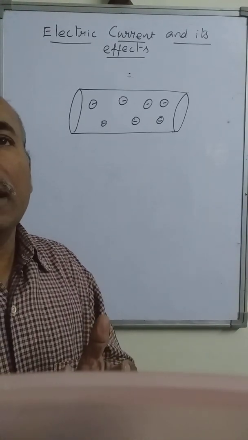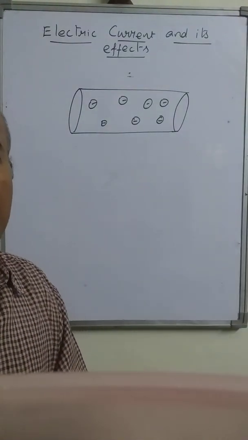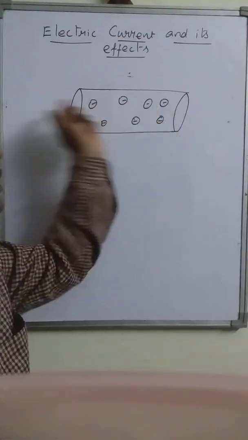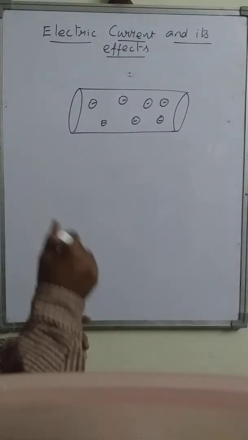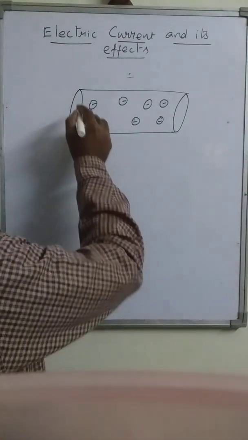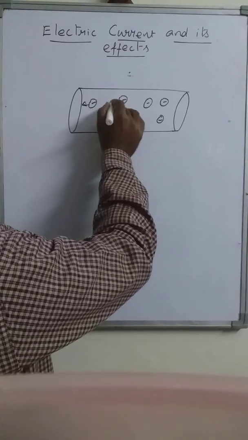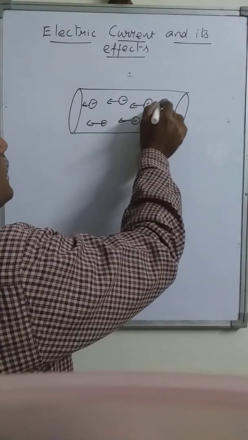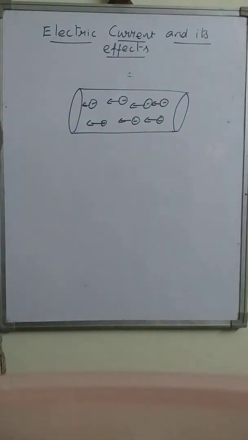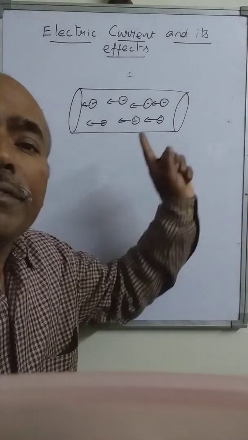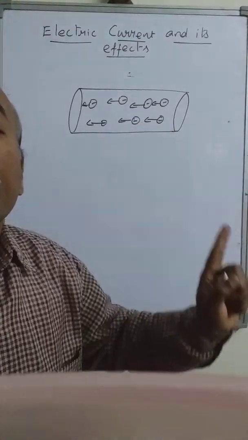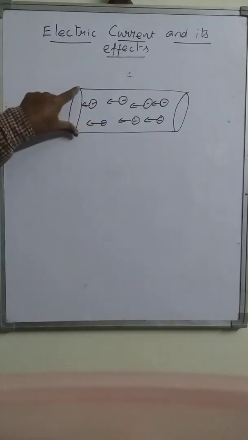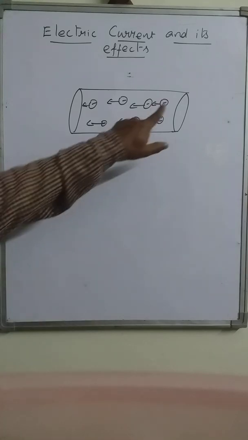If these negatively charged particles move in a particular direction through this material, all moving in the same direction, then we say the electric current flows through it. Electric current flows through the area of cross section of the material.